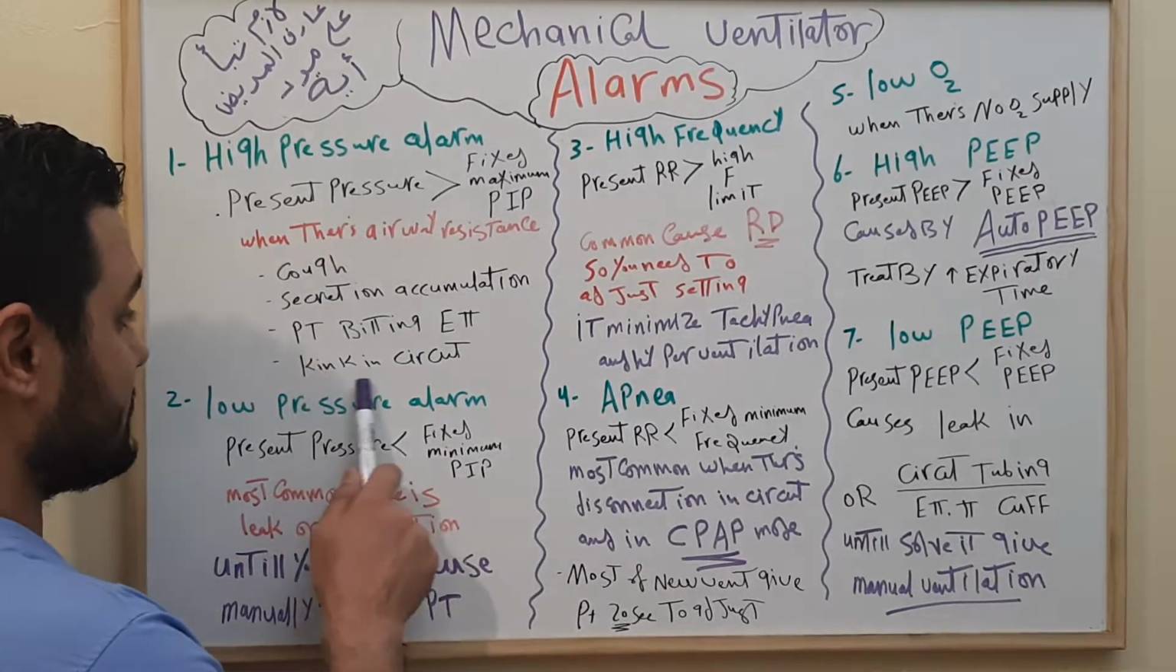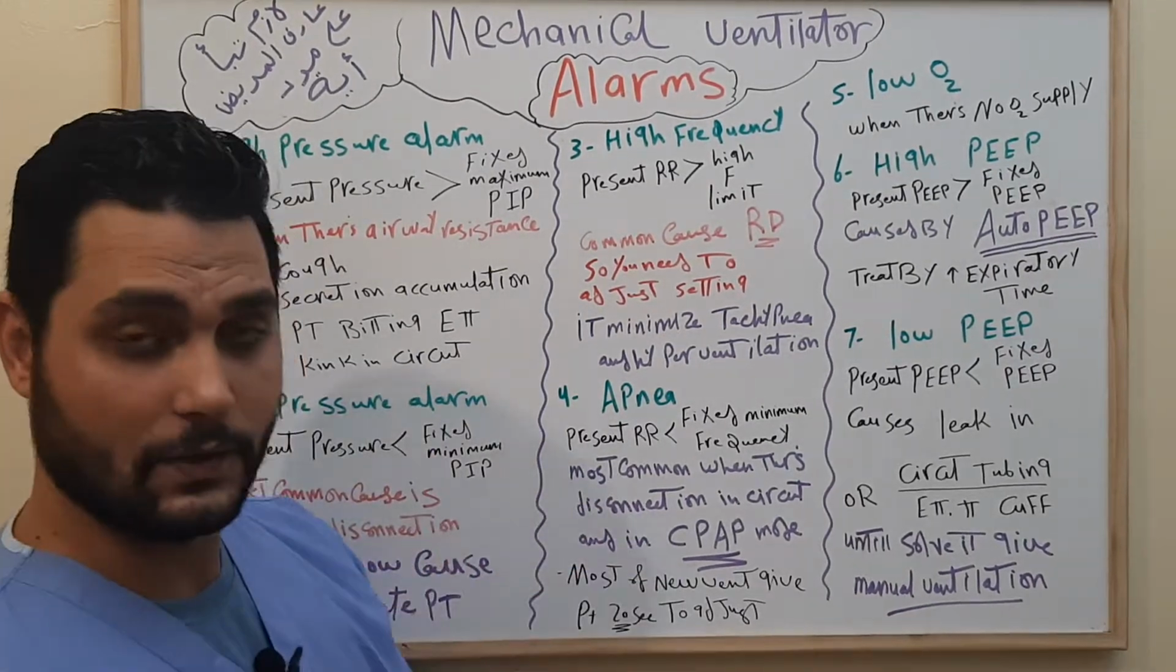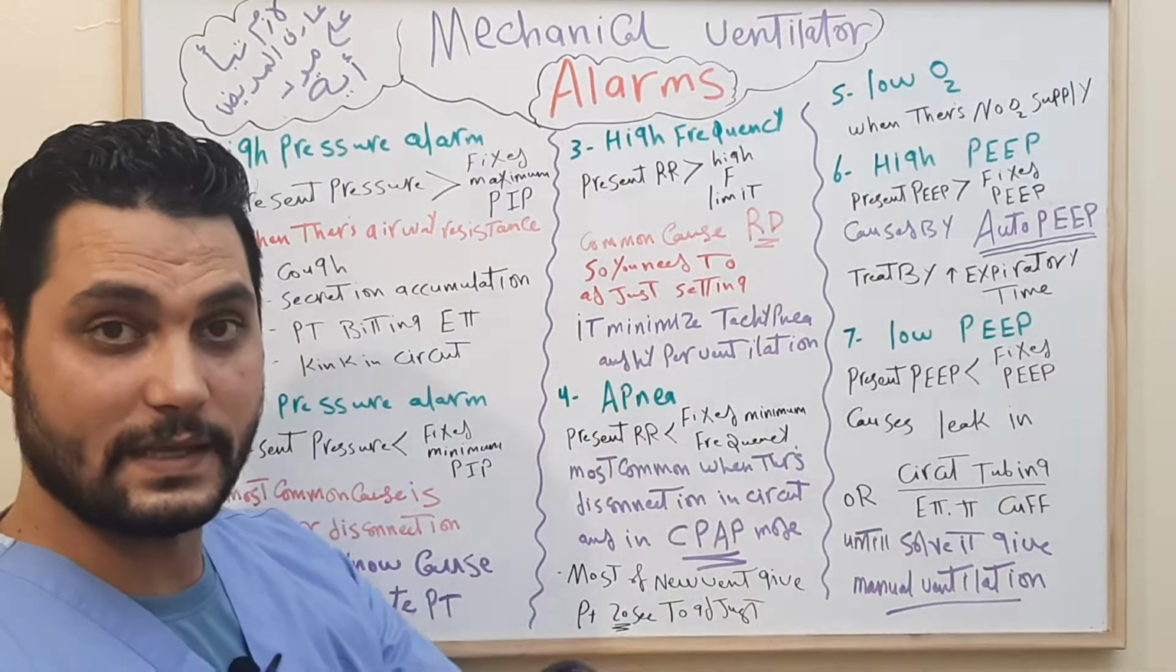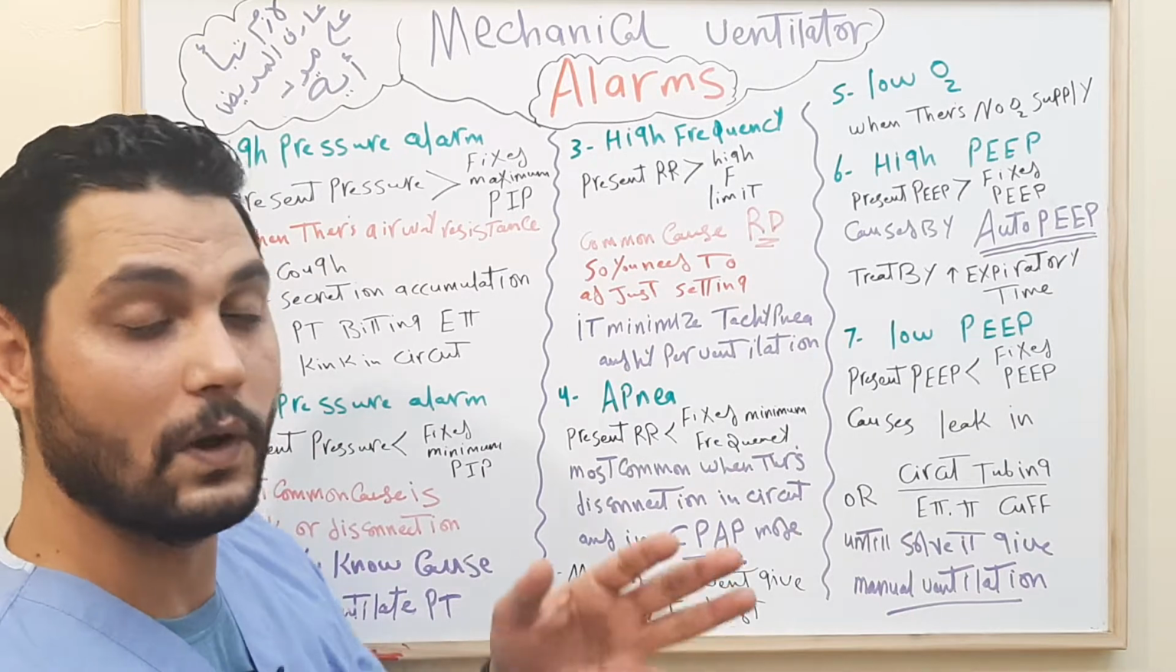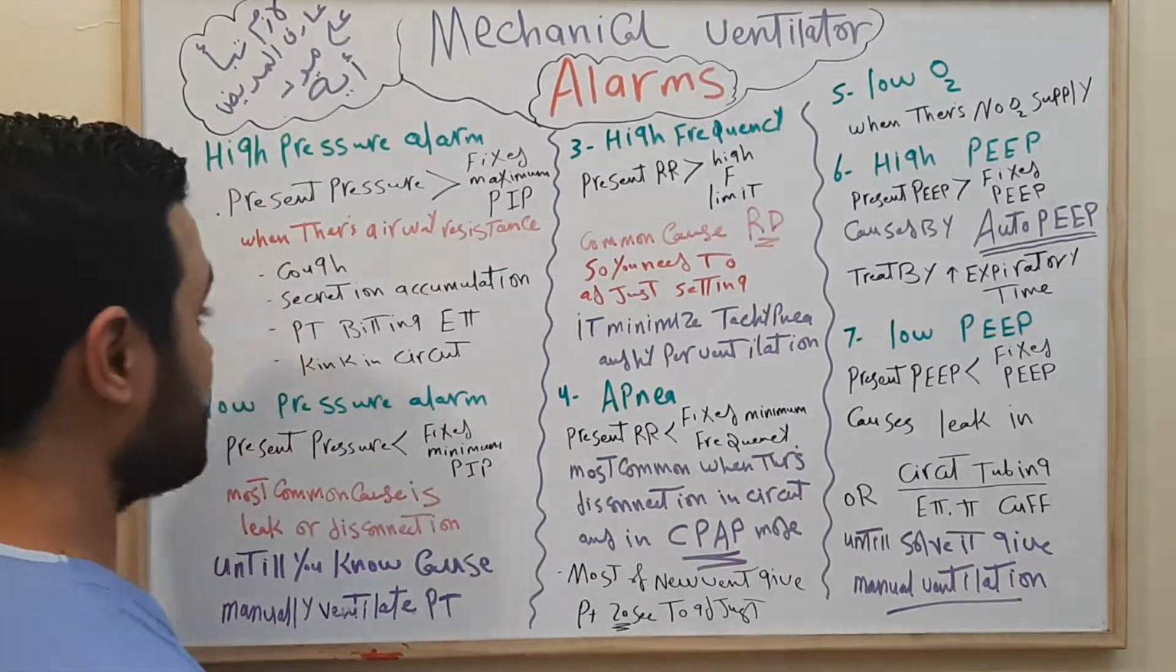Okay, the last thing is kinking. If the circuit between the ventilator and the patient is kinked, the pressure can't bypass this kinking, so at this time the ventilator will give a high pressure alarm.